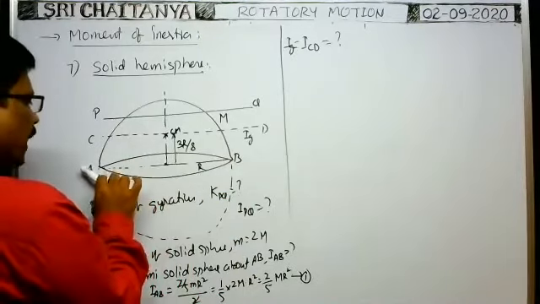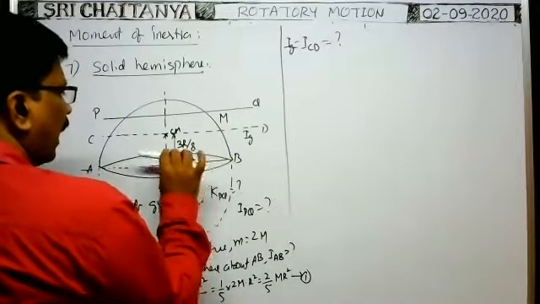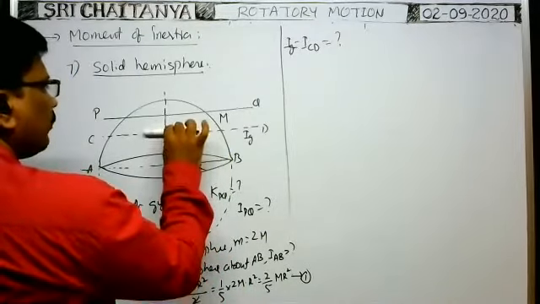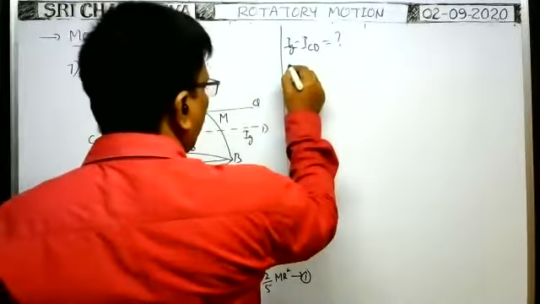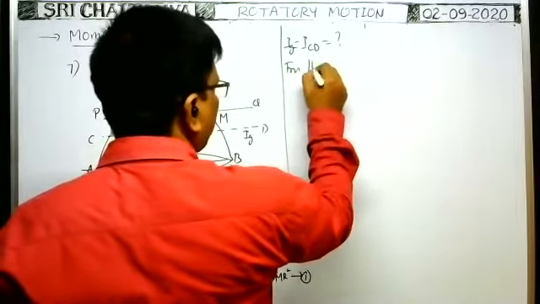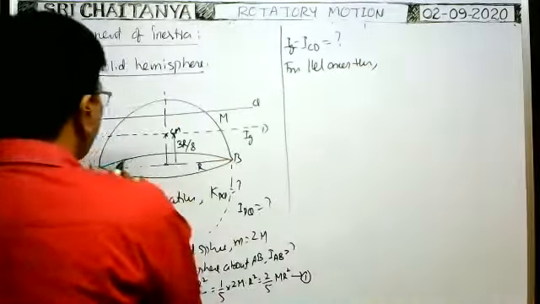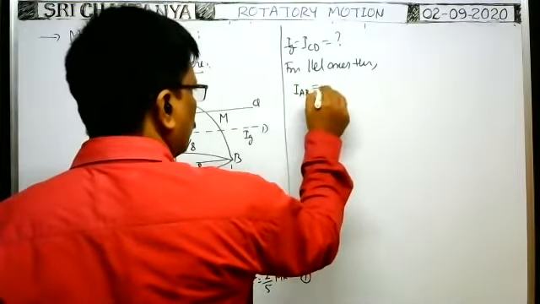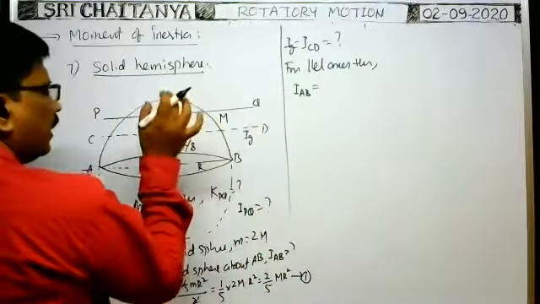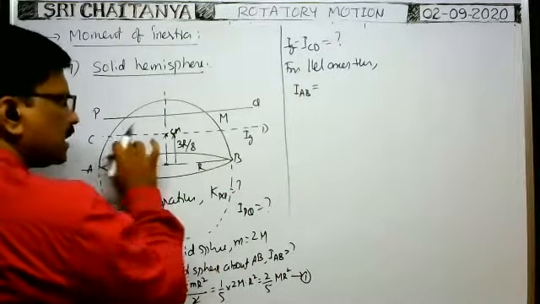In order to find the moment of inertia about this axis, according to the parallel axis theorem, IAB is equal to IG plus m into this distance square. Moment of inertia about AB is equal to the moment of inertia about an axis parallel to this axis passing through center of mass, this axis only, no?